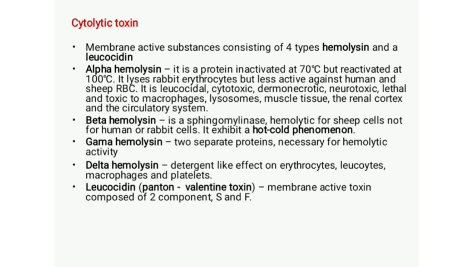It has a detergent-like effect on the cell membranes of erythrocytes, leukocytes, macrophages as well as platelets. That is, this delta hemolysin can damage erythrocytes as well as leukocytes, macrophages and platelets. So these are the 4 types of hemolysins produced by Staphylococcus aureus.